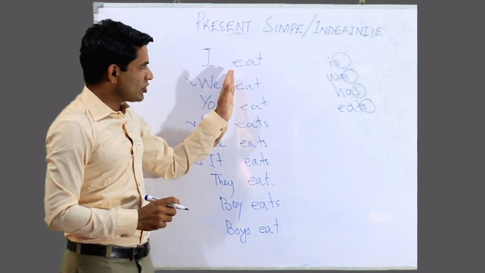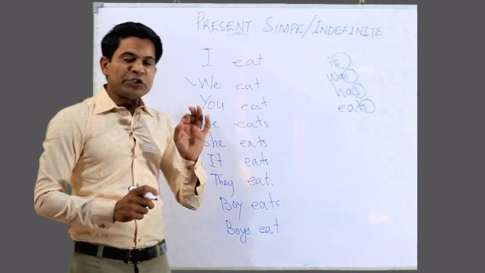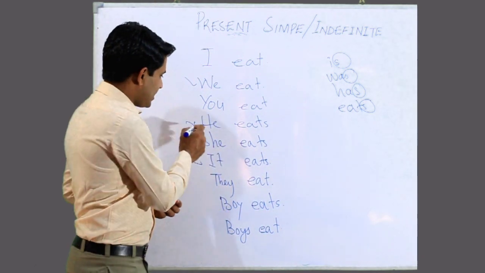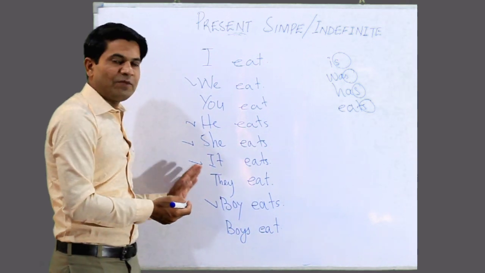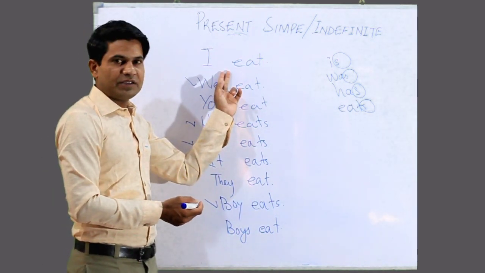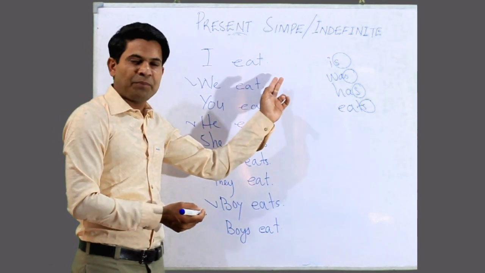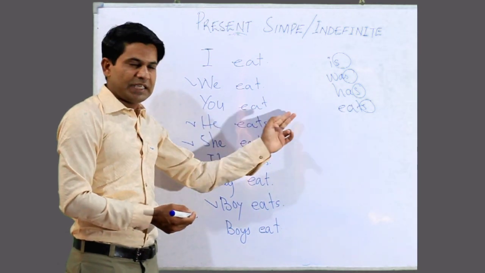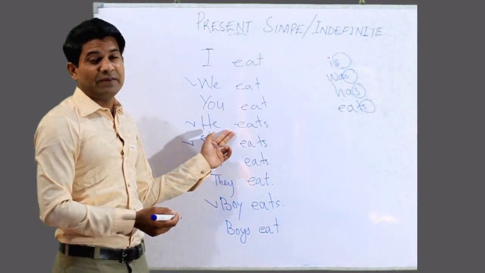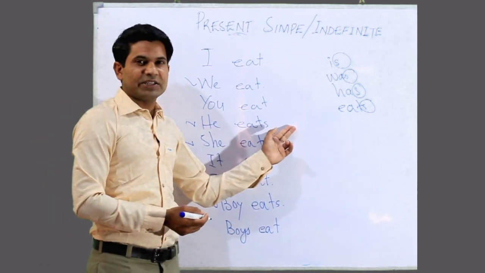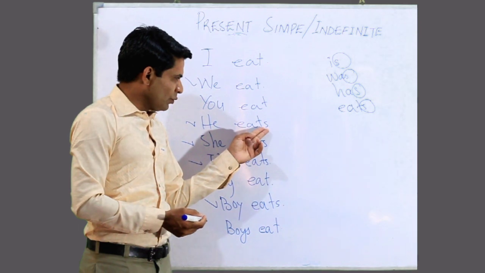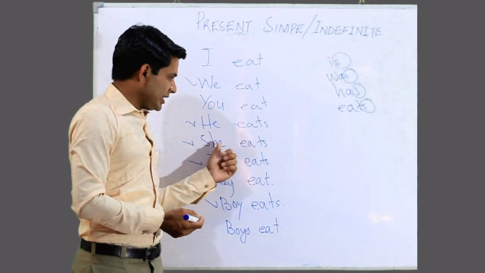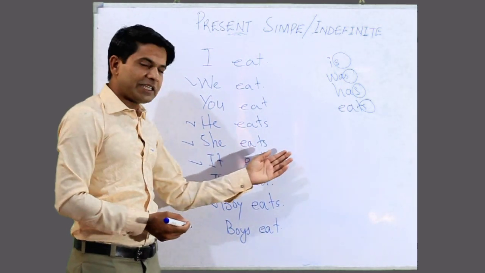So while we make its negative, remember I told you do is a plural verb and does is a singular verb. So with all these singular subjects you have to add does. For negative of this sentence, I do not eat an apple. We do not eat. You do not eat. He, as it is singular, you have to add here does. He does not eat. While you add does here, you have to remove its s that is added in the eats. He does not eat. She does not eat. It does not eat.